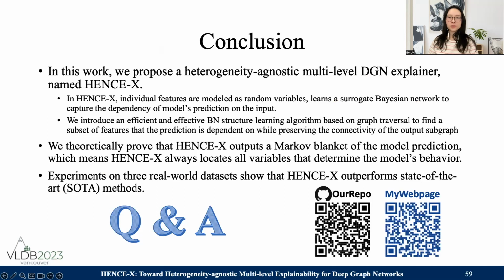In conclusion, we propose a heterogeneity-agnostic and multi-level DGN explainer that is guaranteed to find a Markov blanket of the model's prediction. The experiments on 3 real-life datasets show that our method outperforms SOTA techniques.